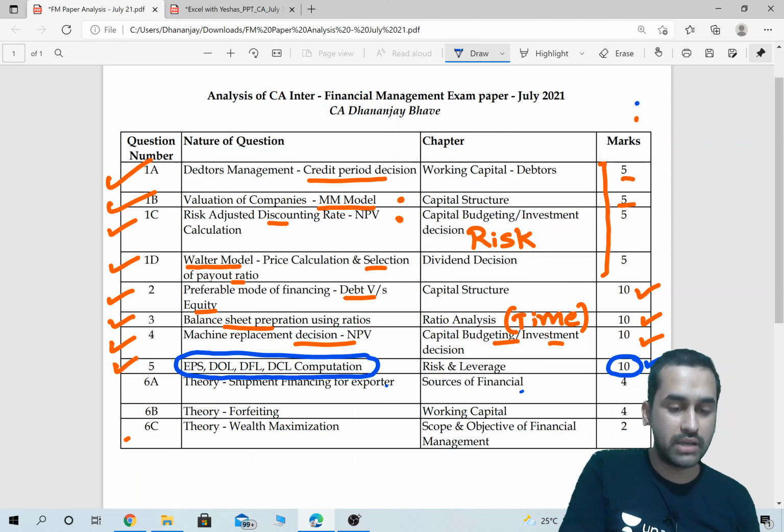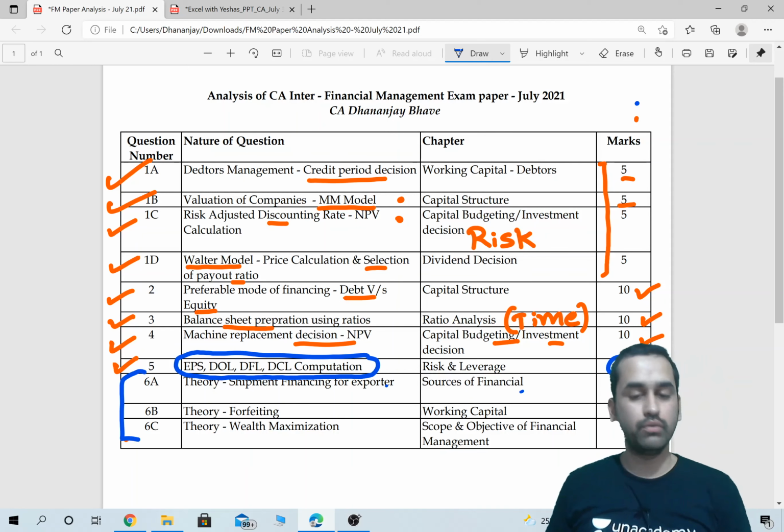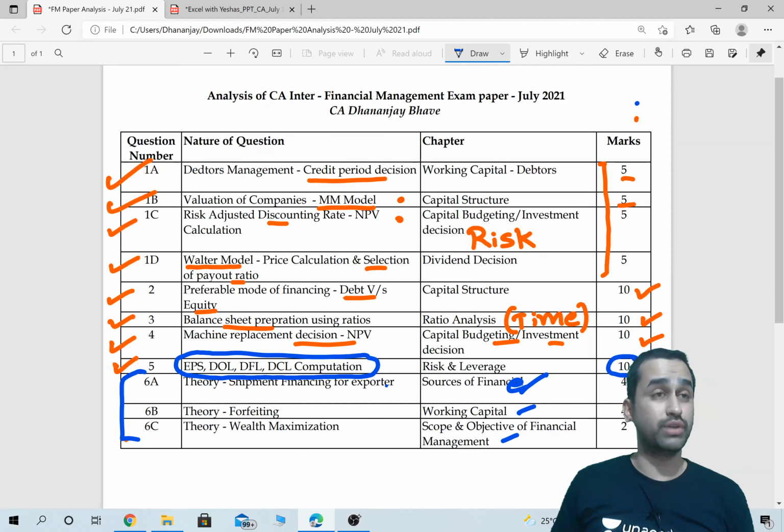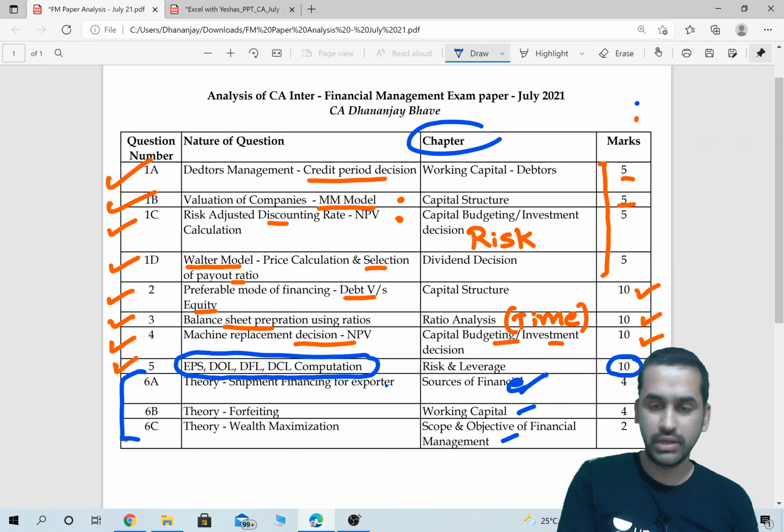Next, as you know, 6 A, B, C were theory questions, one question from sources of finance, another from working capital, and another from scope and objective. That is your introduction topic. Now, if you see the chapters here, they have covered the full syllabus.